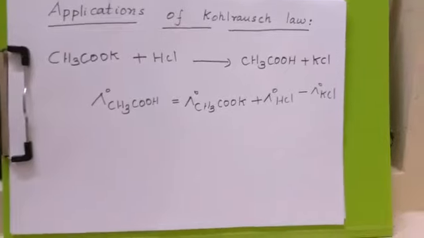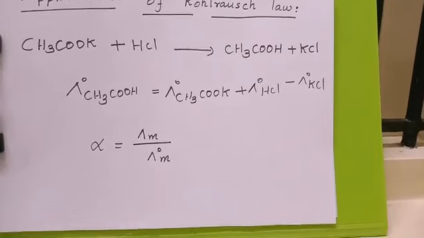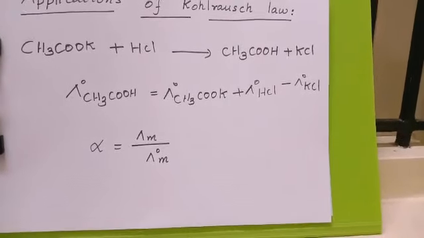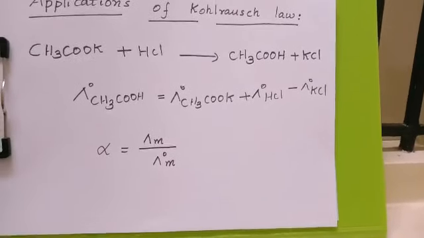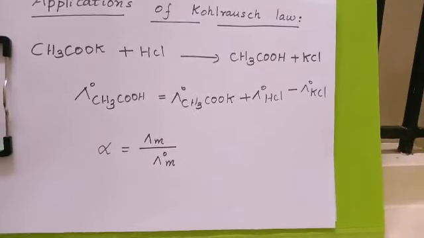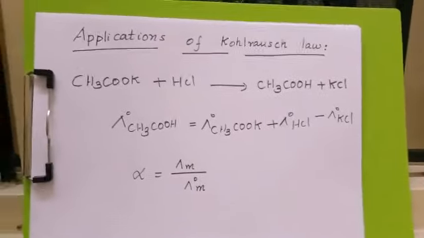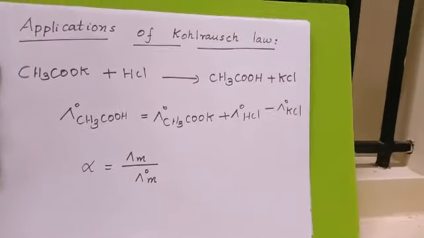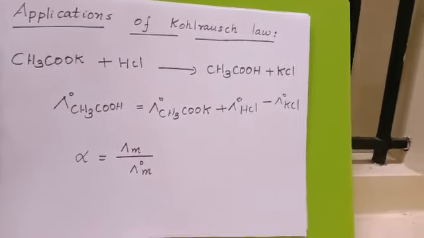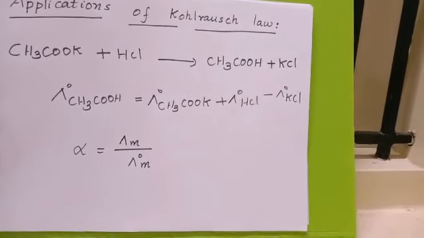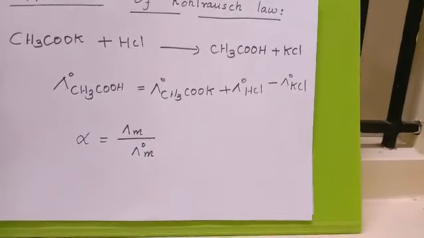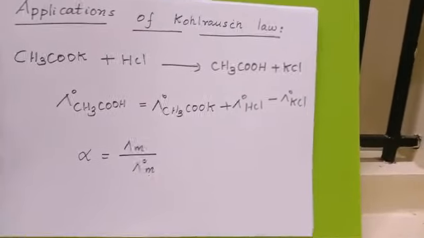The next application is that the degree of dissociation of a weak electrolyte at a given concentration can be calculated. What is the degree of dissociation? The degree of dissociation alpha equals the molar conductivity divided by the molar conductivity at infinite dilution, that is, the limiting molar conductivity, λm0 or λm∞.